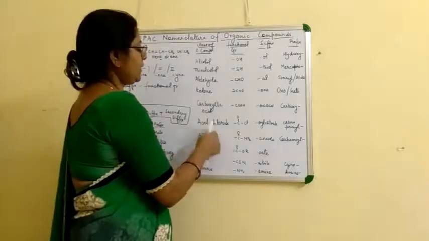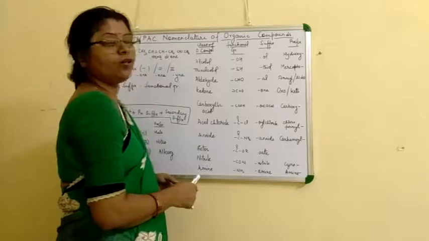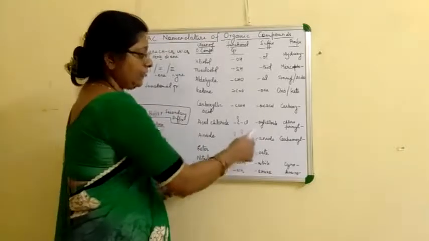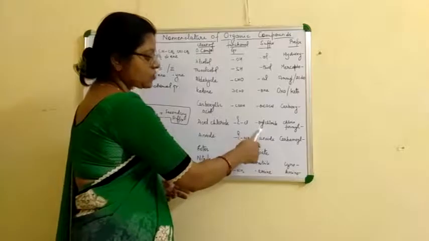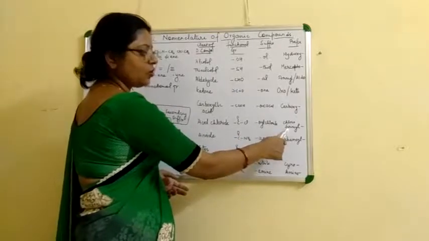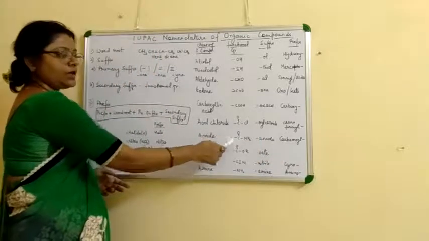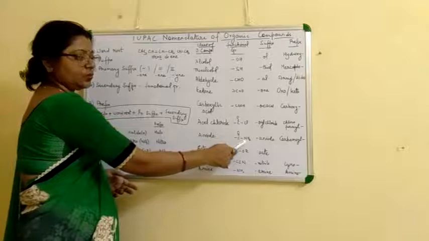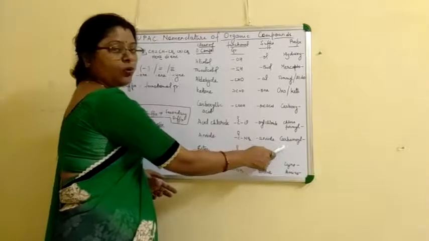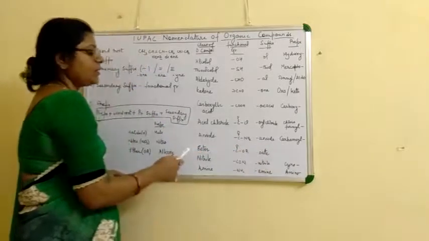Acid chloride, C double bond O Cl, is a derivative of carboxylic acid, and we represent it with the suffix oyl chloride and the prefix chloroformyl. Amide, C double bond O NH2, has amide as a suffix and carbamoyl as a prefix.